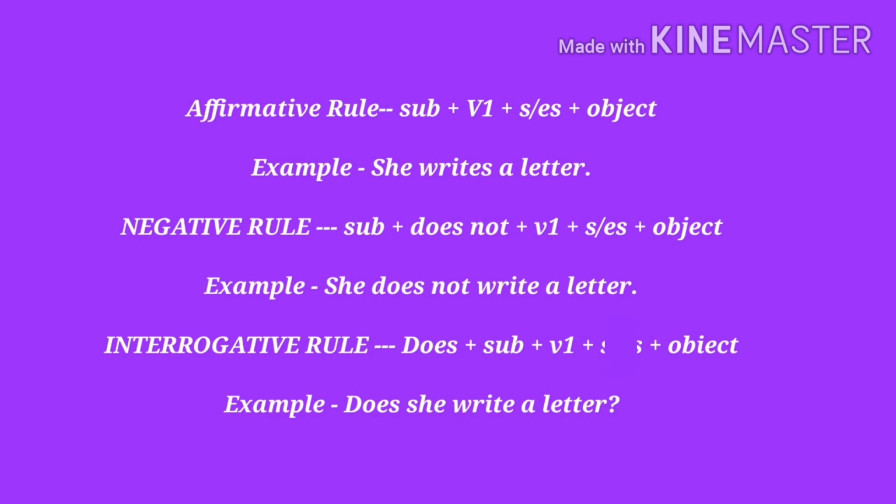Next is interrogative sentence. In interrogative sentence, we use do or does before the subject, according to the subject. If our subject is plural, we use do. If our subject is singular, then we use does plus subject plus first form of the verb and object. Example, does she write a letter? If we change the subject and use they in place of she, then do they write a letter?